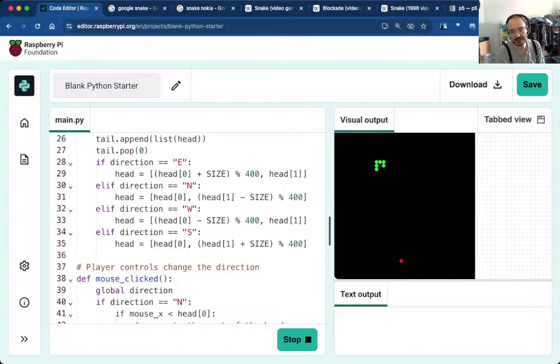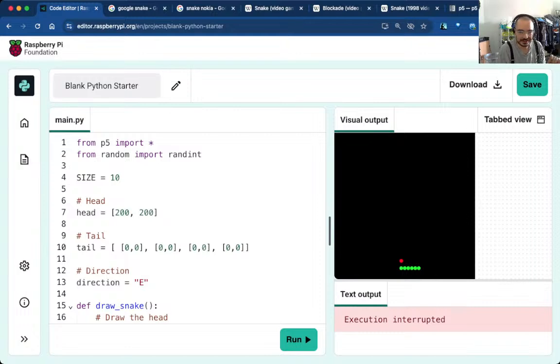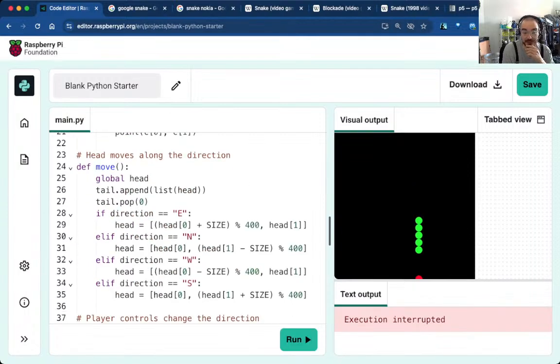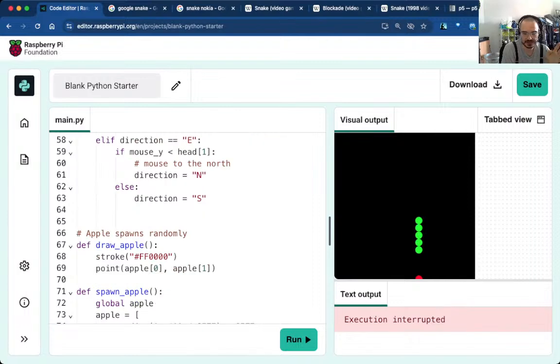Right. Okay. So I'm eating apples. Is it lengthening the snake at all? Okay. You know what? This was why I put this into a variable. Right. It's going to be much easier if I do it like this. Oh, actually, it's not going to be able to, because it's bang on at the edge. Yes, I knew I would have an OB1 error, an off-by-one error, sort of edge condition.